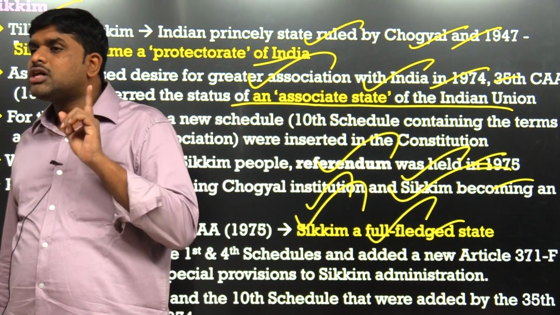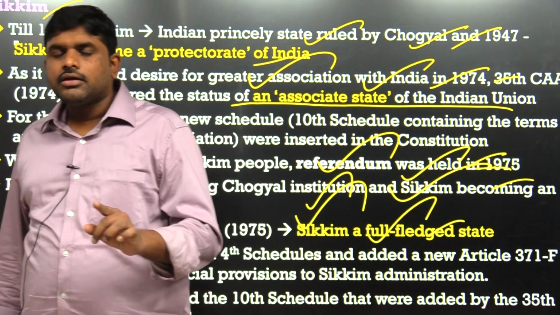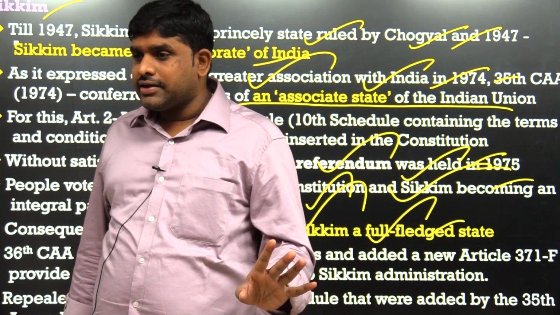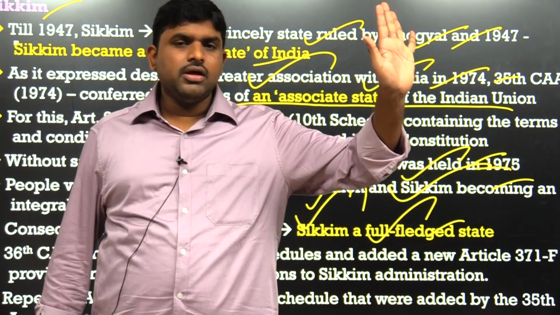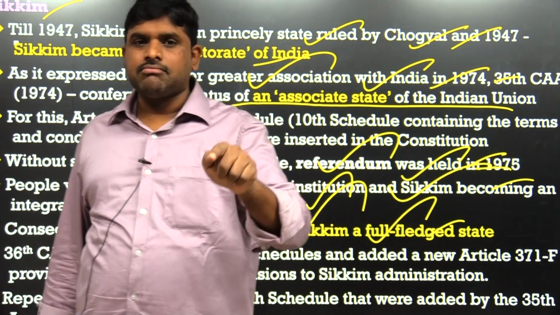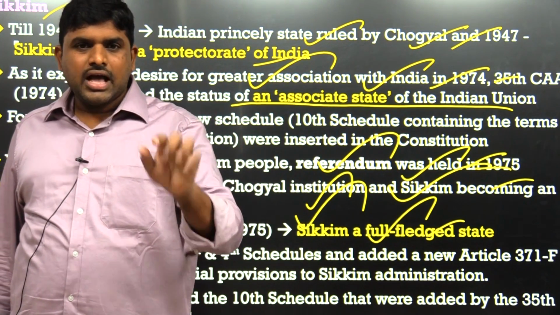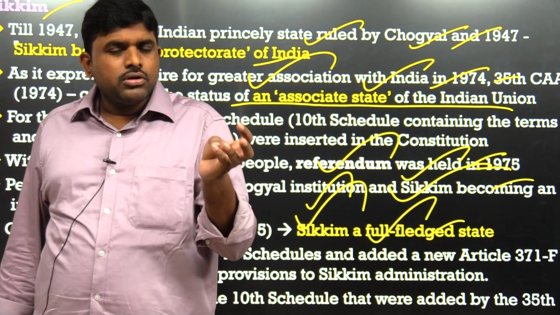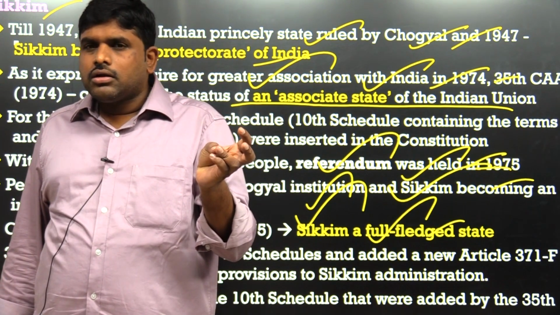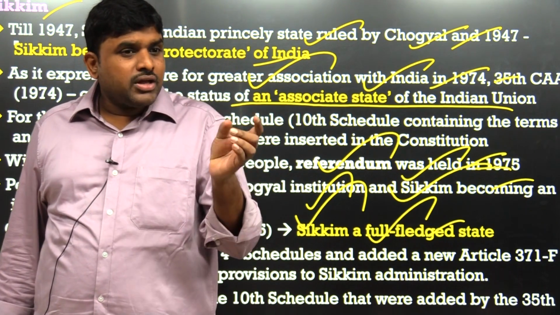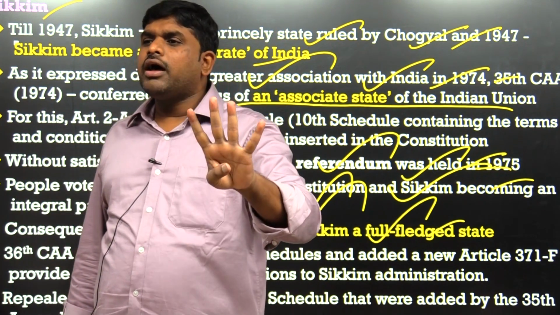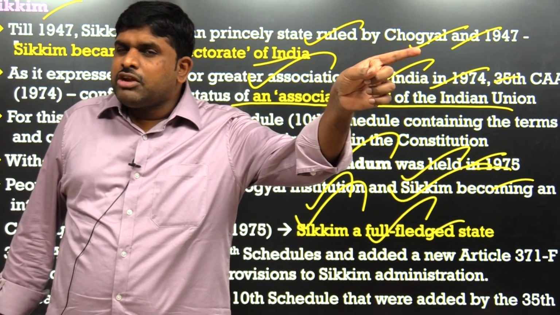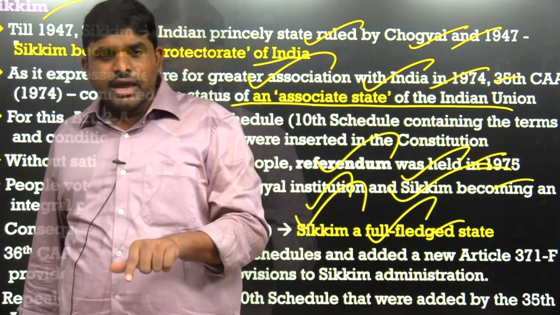Only Meghalaya was an autonomous state or sub-state. Only Sikkim is a protectorate state or associate state. Remaining all are UTs except Assam. Assam itself is a state, but the rest, like Manipur, Tripura, Mizoram, Arunachal Pradesh, these four are UTs, then became first part of the Northeastern Frontier Province, then became UT, then became